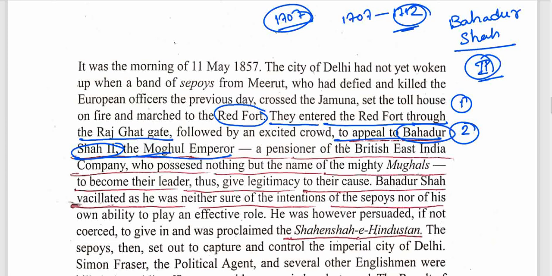So this was the last Mughal emperor, a pensioner of the British East India Company, who possessed nothing but the name of the mighty Mughals to become their leader, thus giving legitimacy to their cause. So this will be the second point. This is a very important point. I will definitely add this point to my notes.